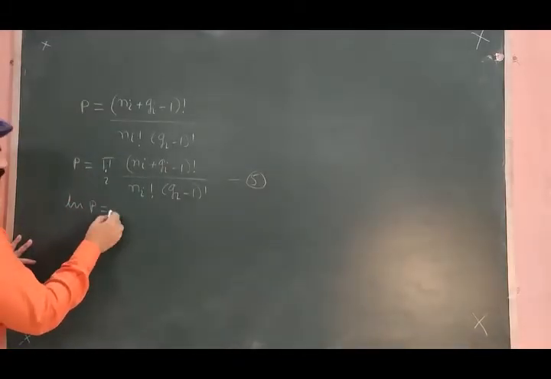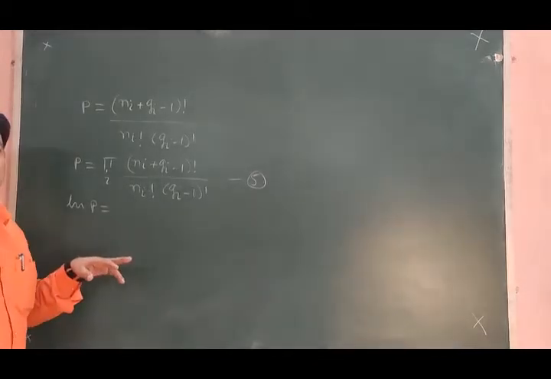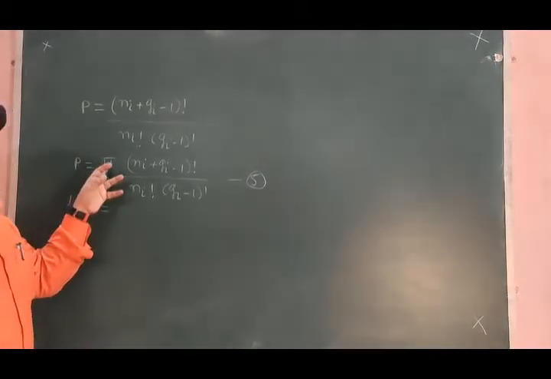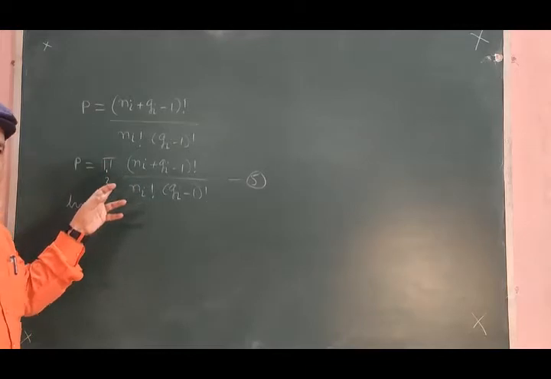So let me first go for logarithm of equation number 1 to get logarithm of P is equal to, when we take log, product will be replaced by summation.